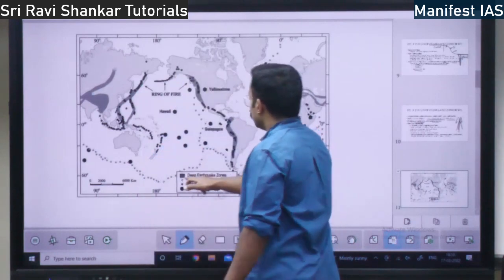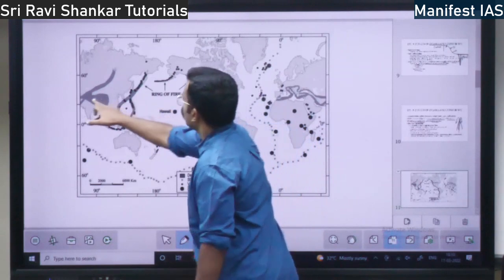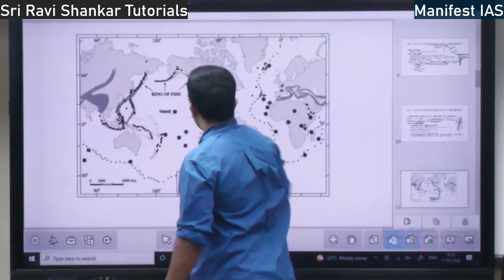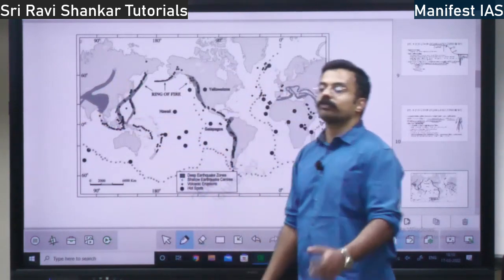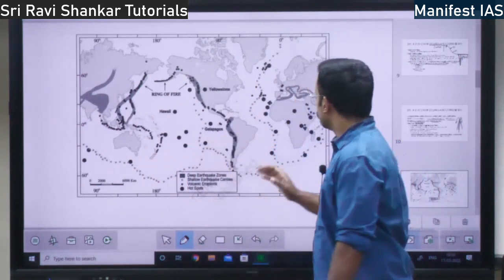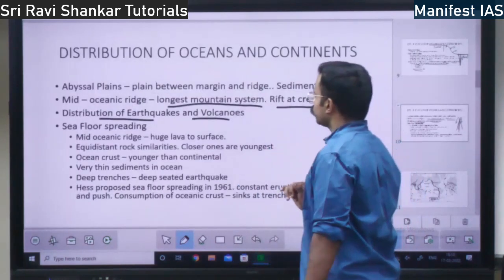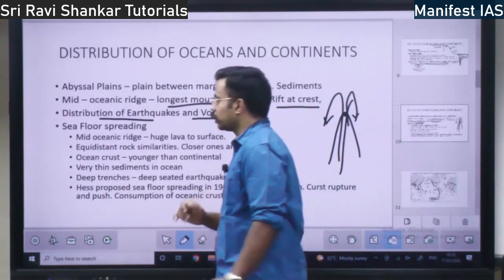Whereas you see the darker ones here. You see the darker region. Here the darker region is there, right? This darker region is deep earthquake regions. There will be very deep earthquakes in those regions, right? This is how the earthquakes and volcanoes are distributed across the world.